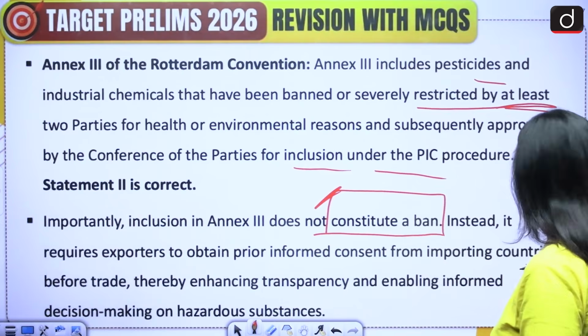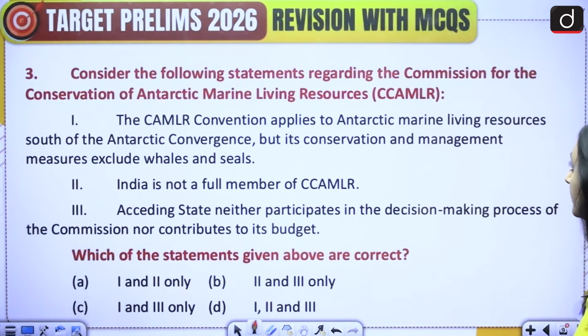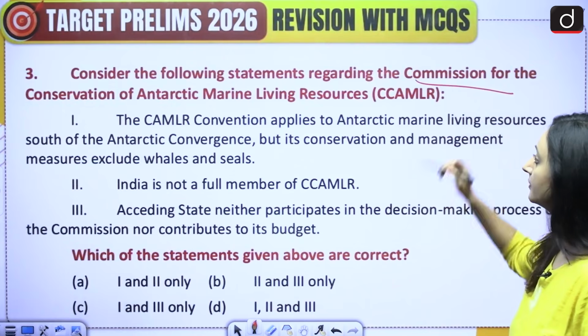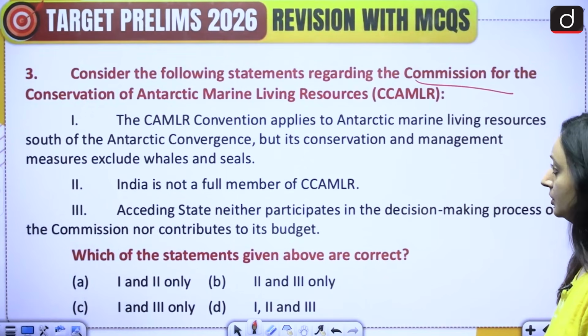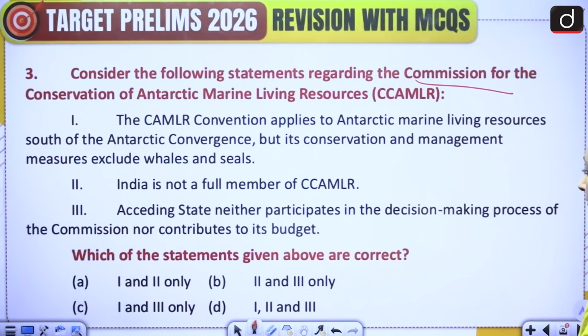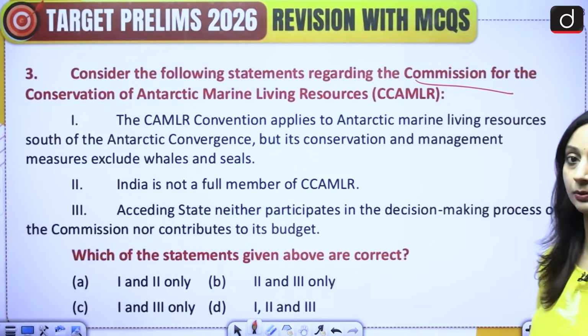All right, moving on to the third question. Consider the following statements regarding the Commission for the Conservation of Antarctic Marine Living Resources. 1. The CAMLR Convention applies to Antarctic marine living resources south of the Antarctic Convergence, but its conservation and management measures exclude whales and seals. 2. India is not a full member of CCAMLR. 3. A acceding state neither participates in the decision-making process of the Commission nor contributes to its budget. Which of the statements given above are correct? A, 1 and 2 only, B, 2 and 3 only, C, 1 and 3 only, or D, 1, 2 and 3? Please attempt this question.